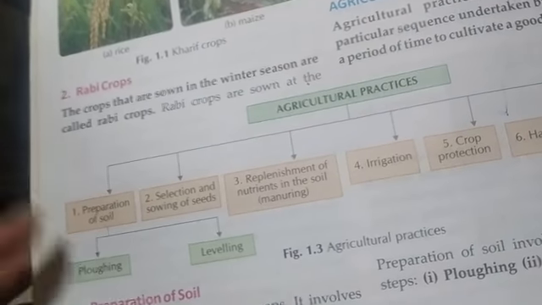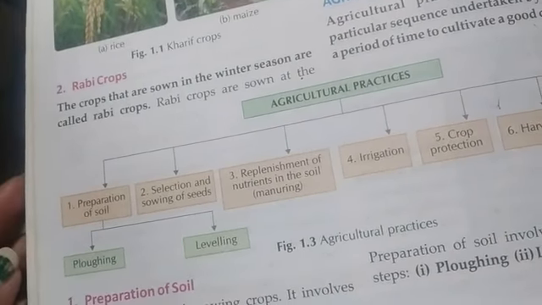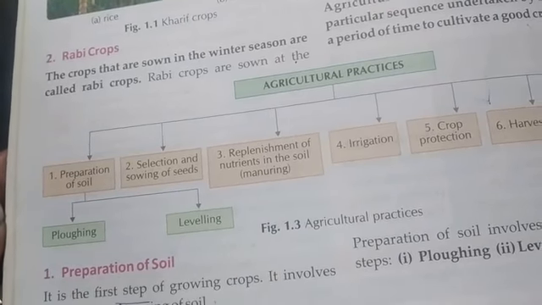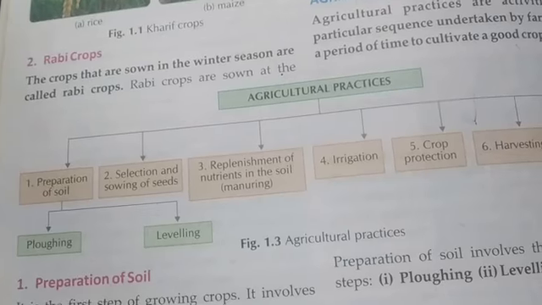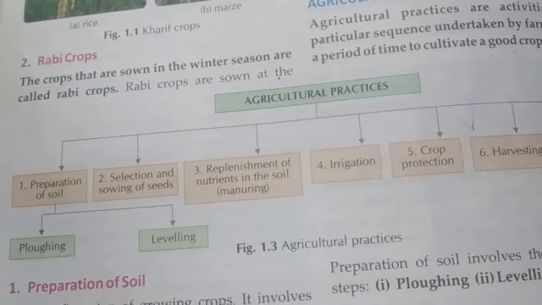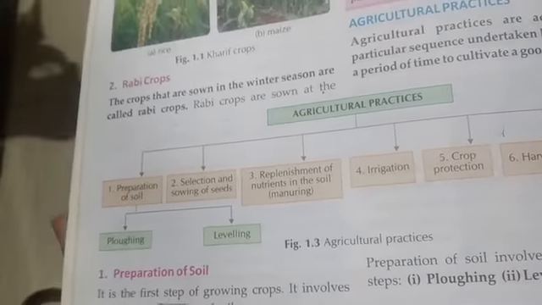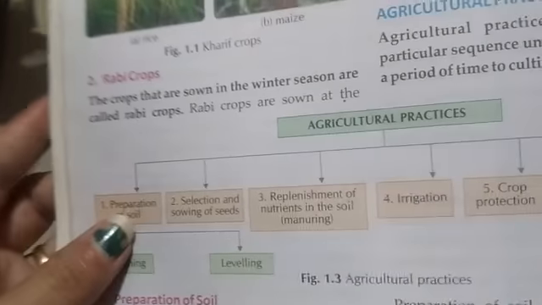Then up to that complete part we have done 7 parts up to the storage. Now in the different agriculture activities, we have learned how we can crop. The first is preparation of soil. How we can prepare soil: there are two types of method, plowing and leveling. After this we have done selection and sowing of the seeds, which type of seeds we will select for sowing for the cropping.